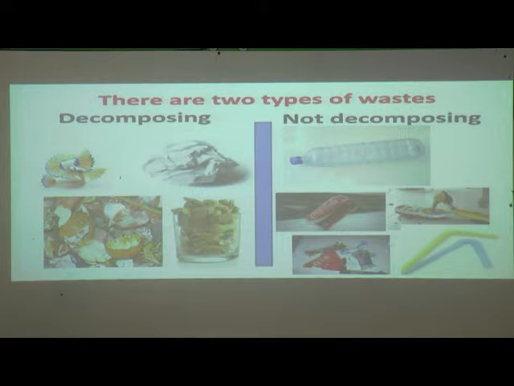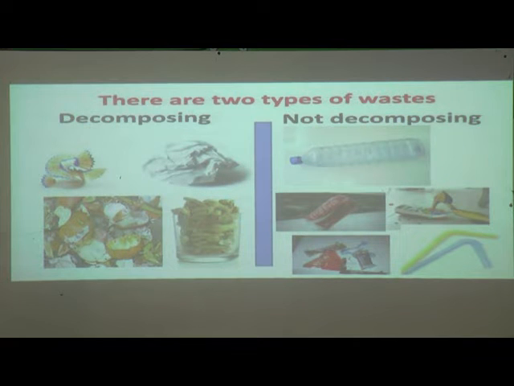Which type of waste is decomposing here? This is the waste of a sharpened pencil. Then some papers are given here. Paper is decomposing waste. You can see nutshells here. These are decomposing.